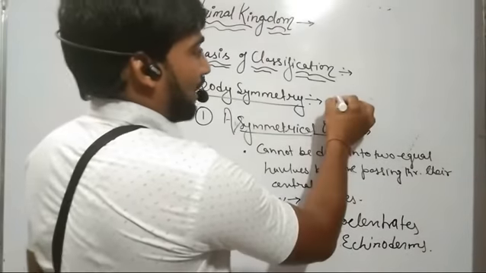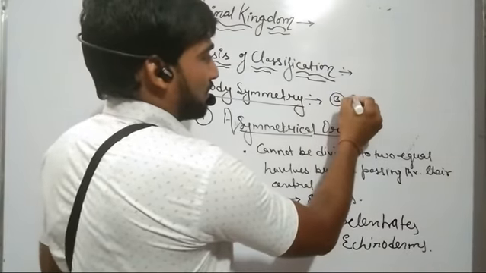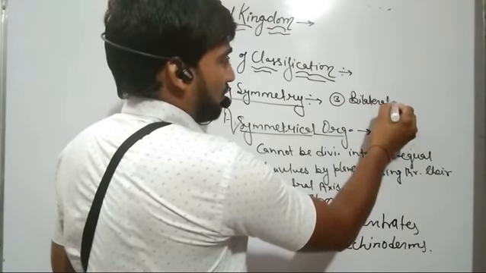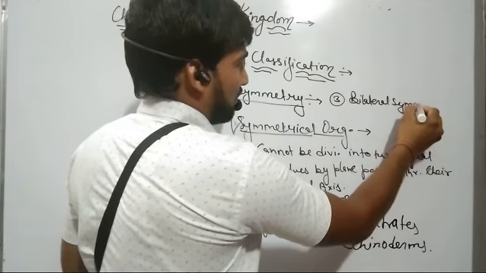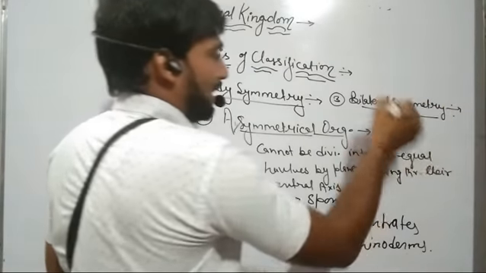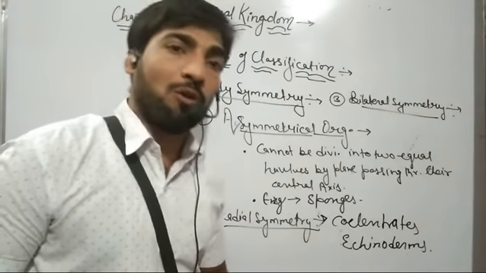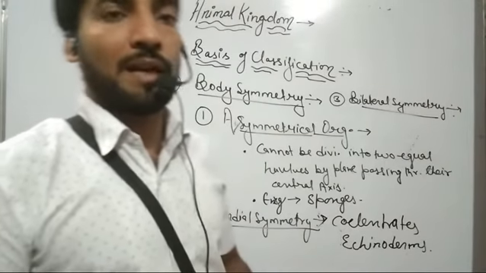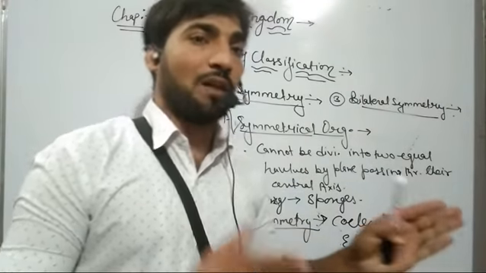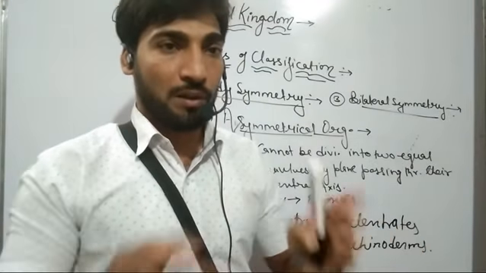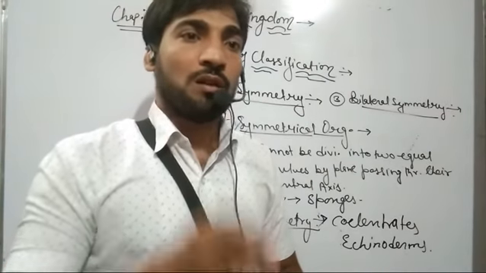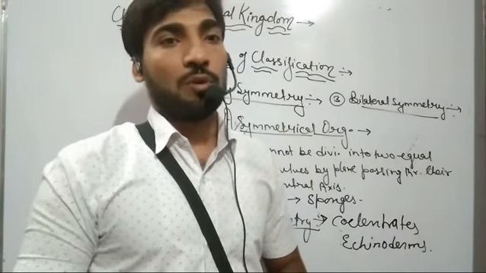Now, the third type of symmetry is known as bilateral symmetry. In case of bilateral symmetry, the body of an organism can be divided into only two equal halves, that is right half and left half, by only a single axis passing through the center of that body.